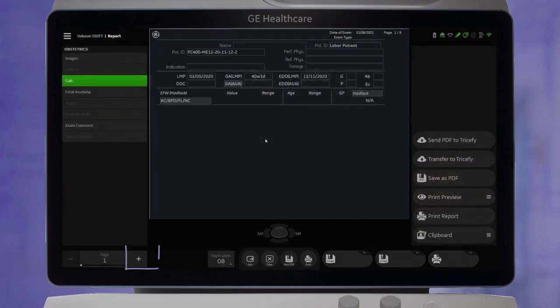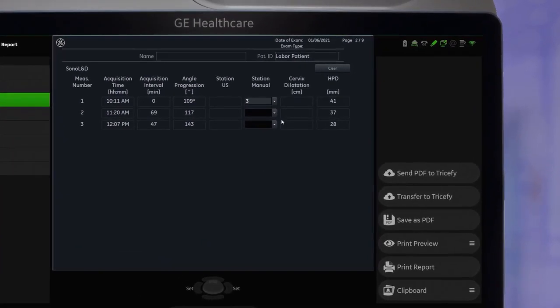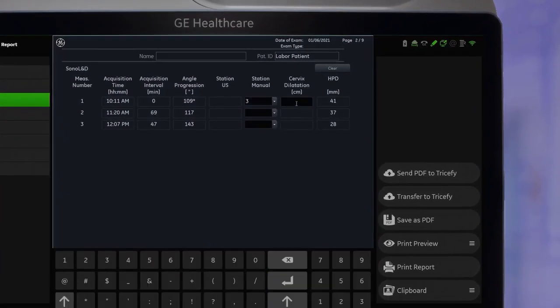All measurements are sent to a dedicated L&D worksheet that contains objective measurement data along with fields for clinical assessment for station and cervix dilation into one combined report.